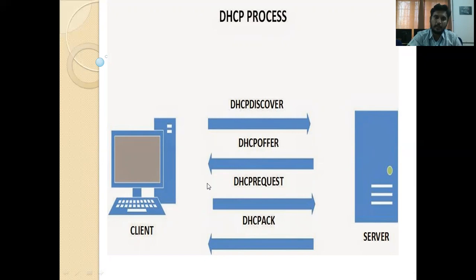The server sends an offer message to the client. Now the client sends a request message. Now the server sends an acknowledgement message. In this way, a path is established, a connection is set up between client and server. If it wants to continue the connection after some time, it sends another message to keep it continuing. Otherwise, if it wants to leave that particular server, it sends a release message to the server.